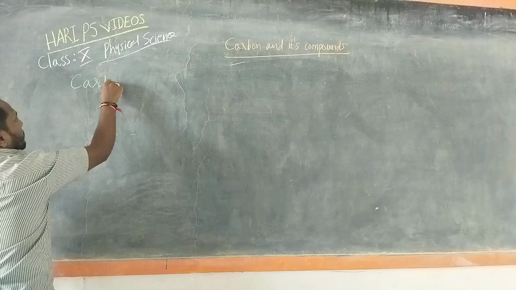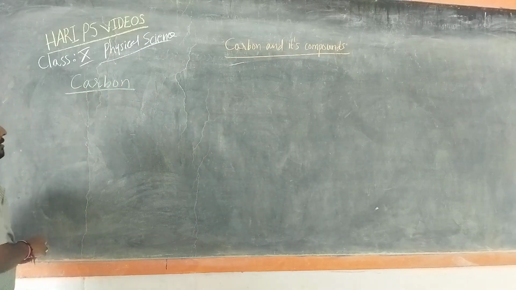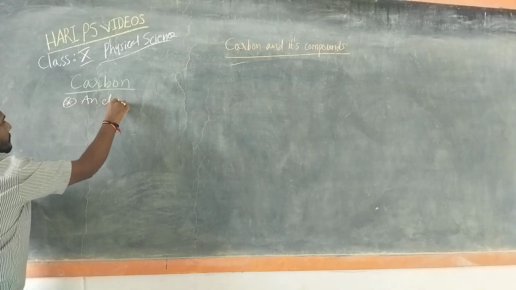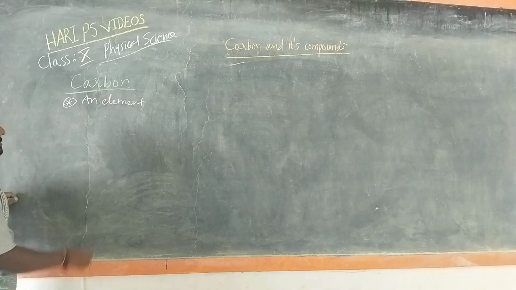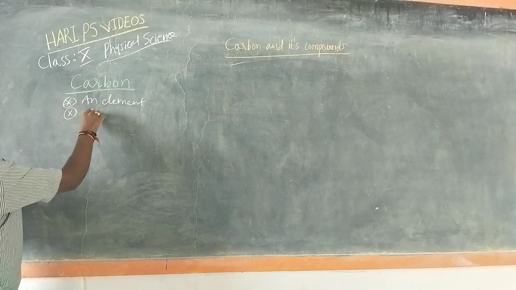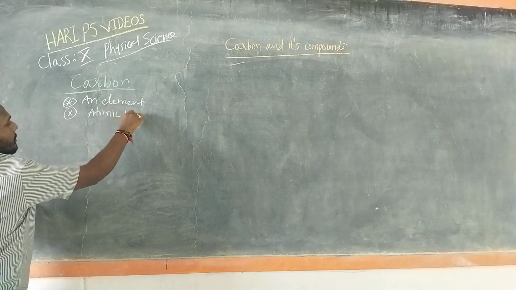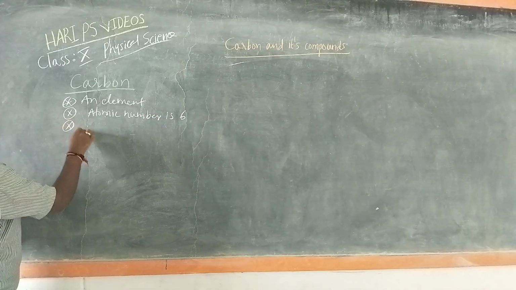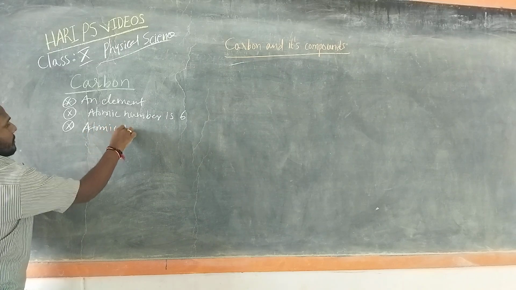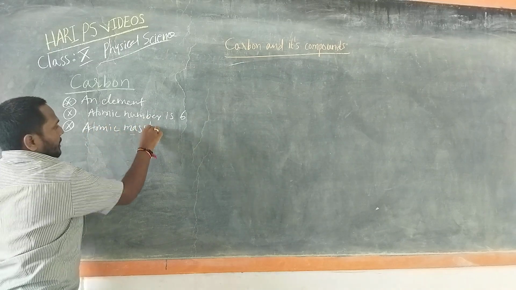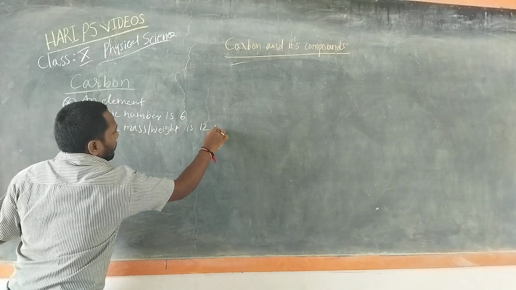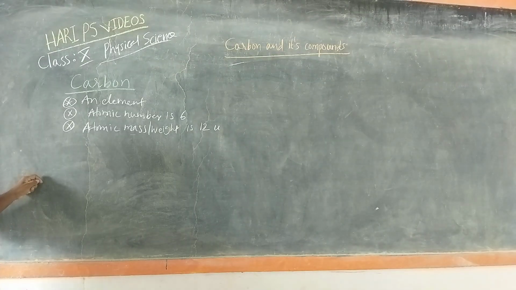Carbon. It is an element. Atomic number is 6. Atomic mass or weight is 12 units, different grams or units or AMU, atomic mass unit, whatever.